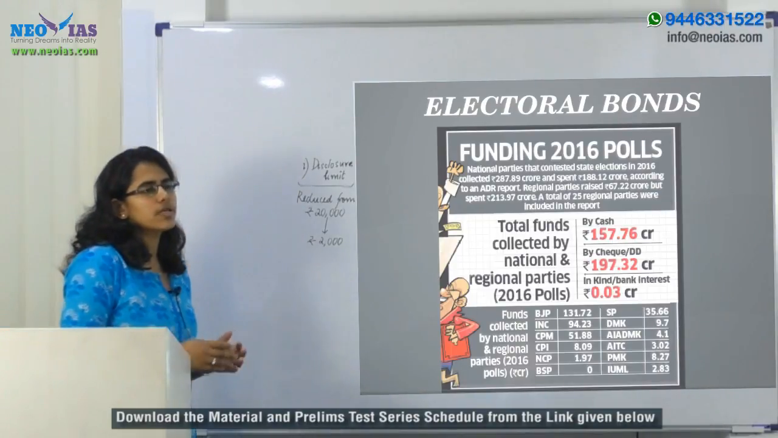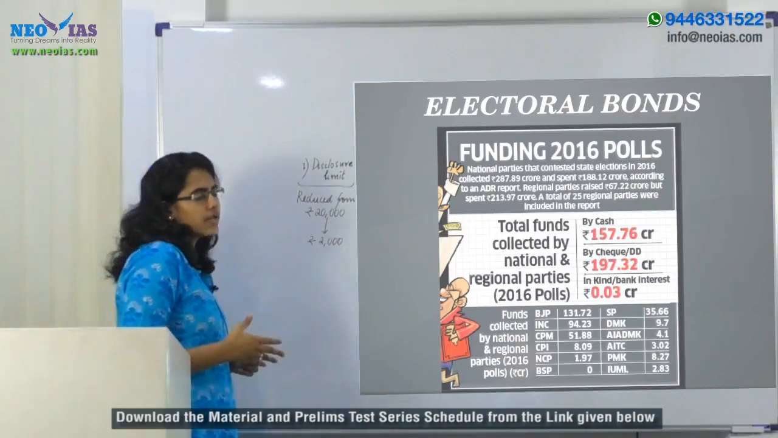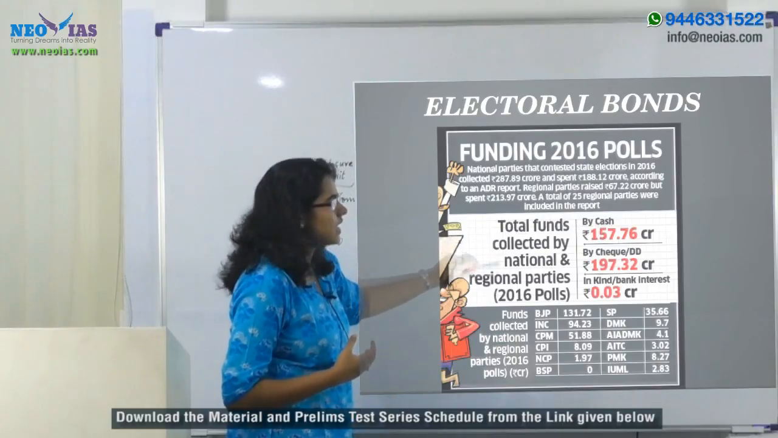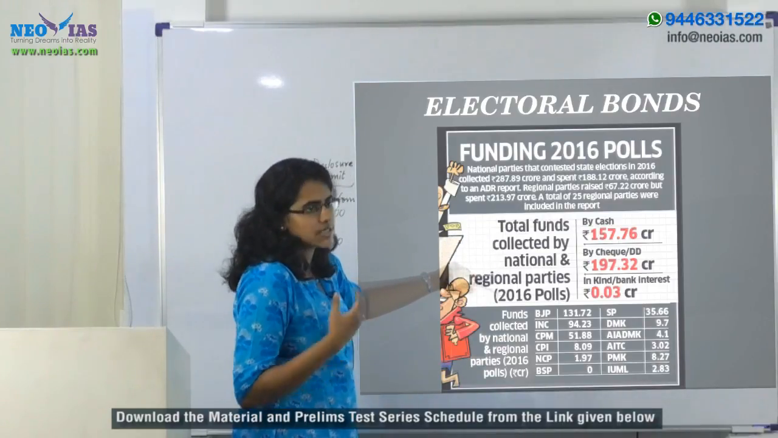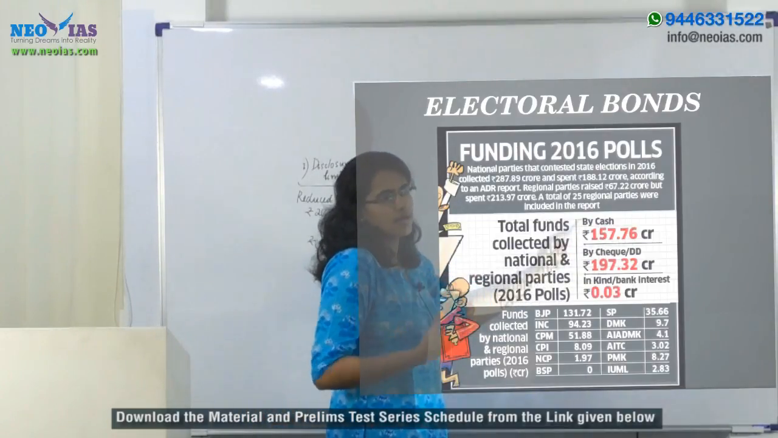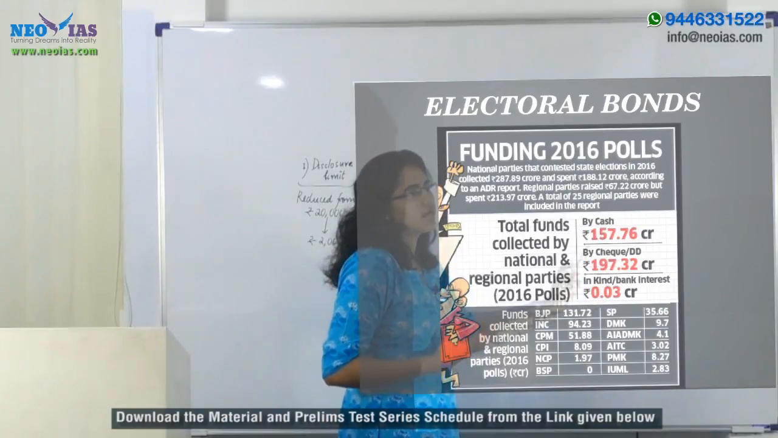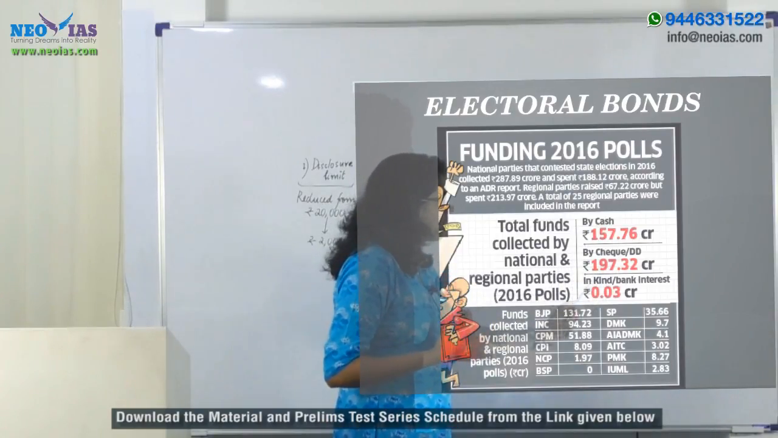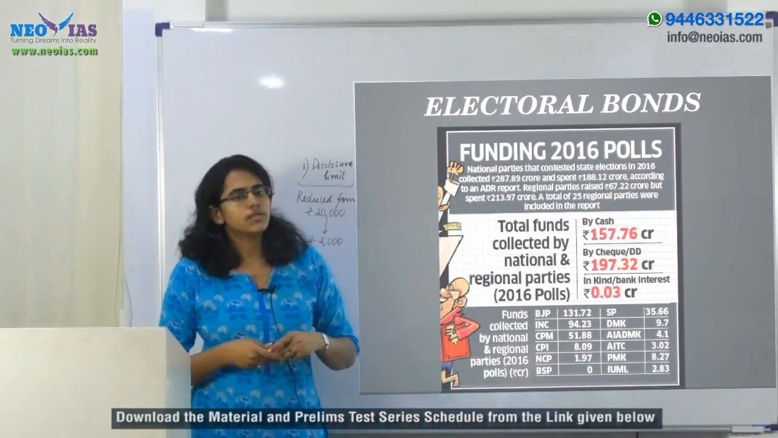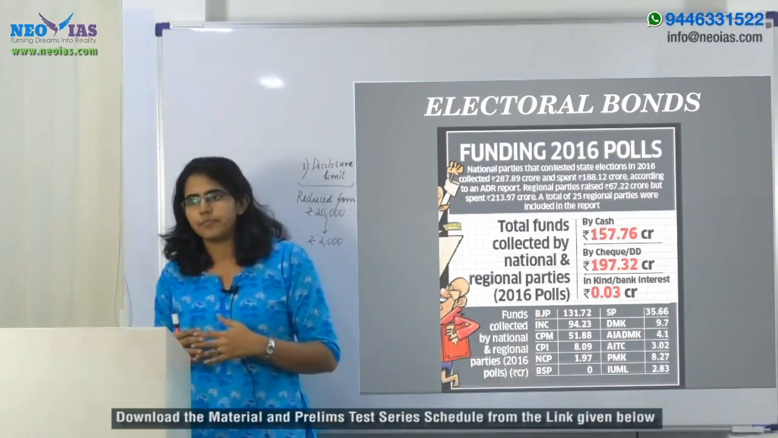As per the report published by ADR, that is Association for Democratic Reforms, out of the total funds collected by the national as well as regional parties in the 2016 election, about 157.76 crore was collected by cash, around 197.32 crore was collected by check or as DD, and about 0.03 as in kind or as bank interest. This is based on the total funds collected in the 2016 election.